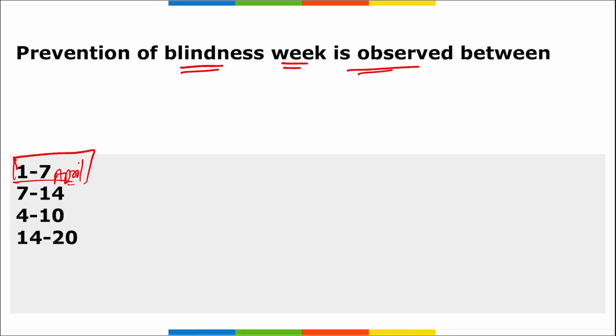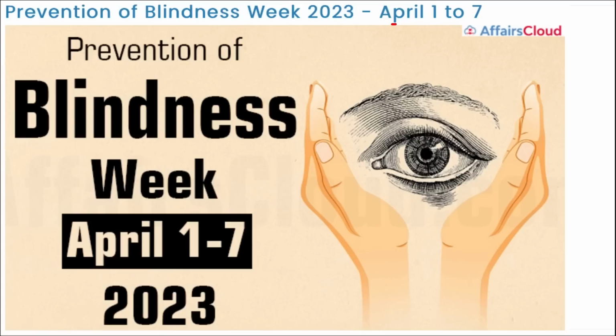The day also supports individuals with visual impairments and promote access to eye care services. Right, and the Prevention of Blindness Week is observed to bring awareness towards various factors that can cause blindness. The week aims to educate the general public about various eye injuries and visual impairments and how to avoid, treat, and cure them. So here you can see this day is observed between 1st to 7th of April.